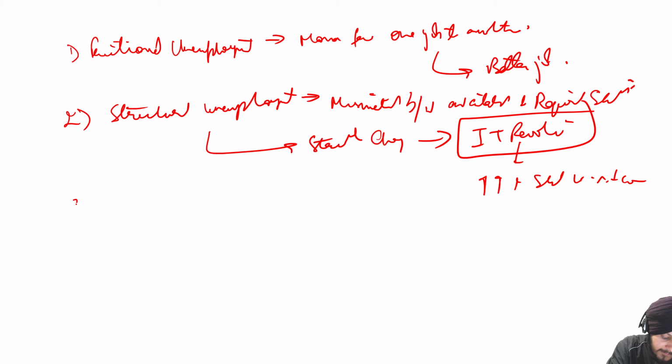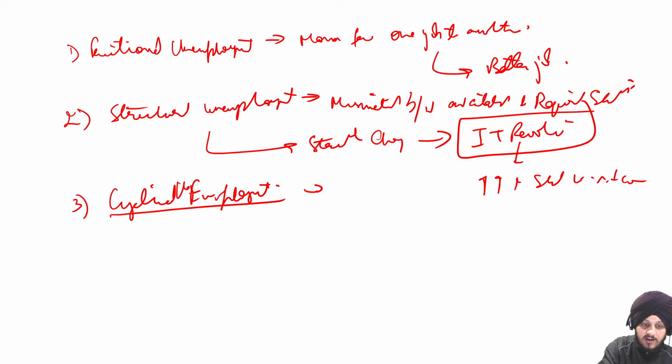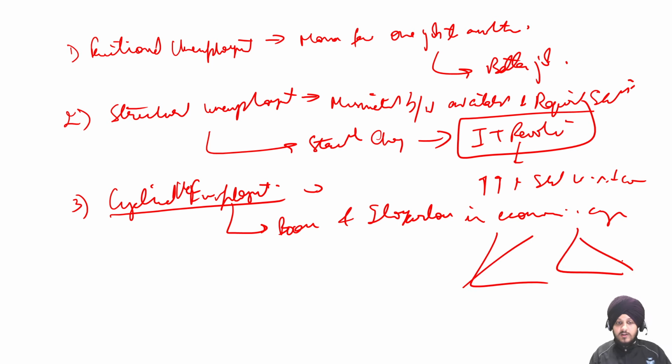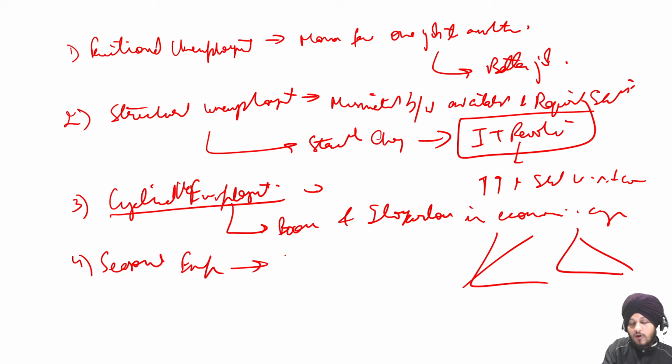The third type is cyclical unemployment. It is the type of unemployment which is caused by the boom and slowdown in the economic cycle. So when the economic cycle is rising or falling, the unemployment that takes place as a result is a form of cyclical unemployment. Then there is another, seasonal unemployment. It is because of the variations in season. For example, the agriculture sector.